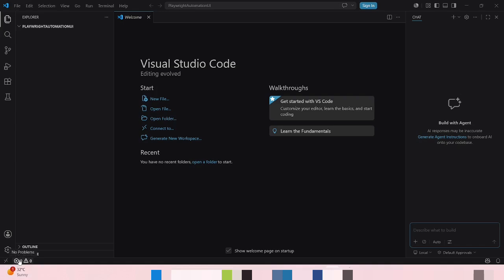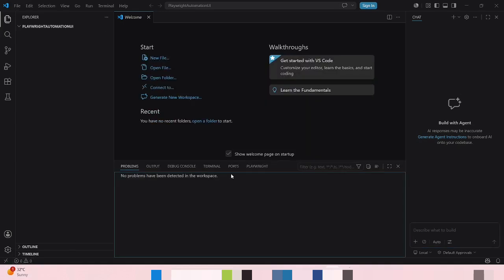For that, come here, go to Terminal. You can see here, 00 is there. Now you can click this one and it will show like this. Here you can select Terminal. Wait, and you can see it will show like this, with your folder name.